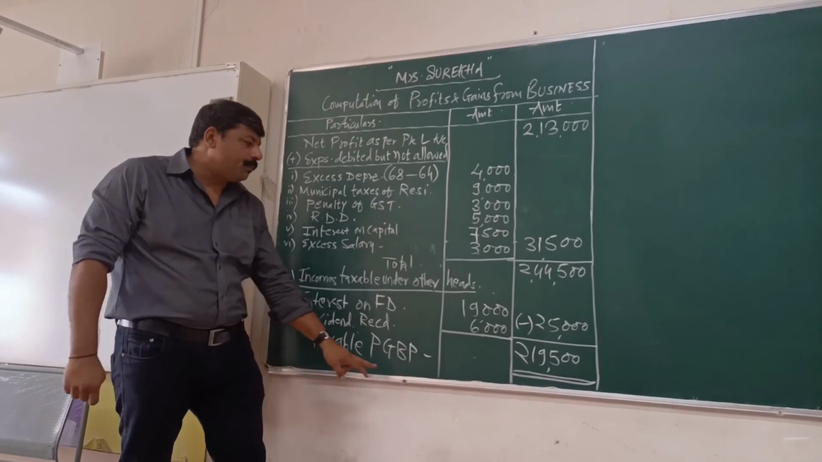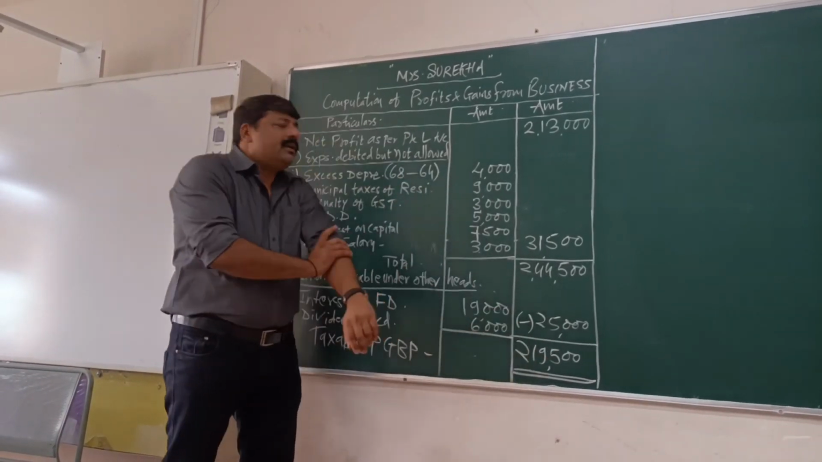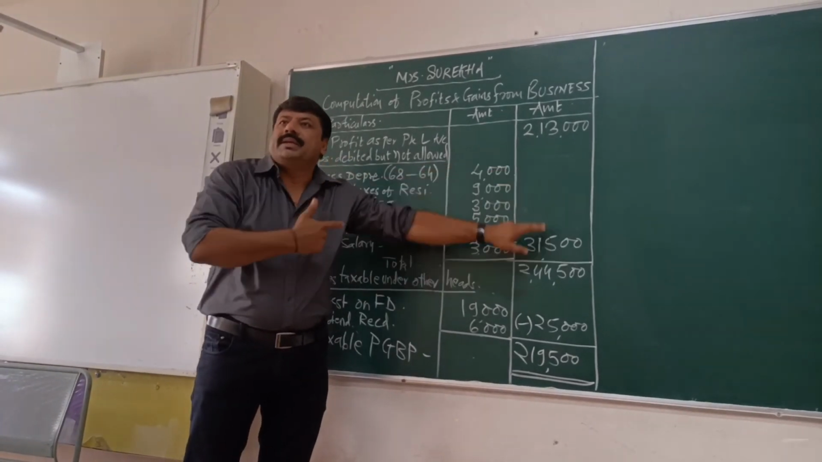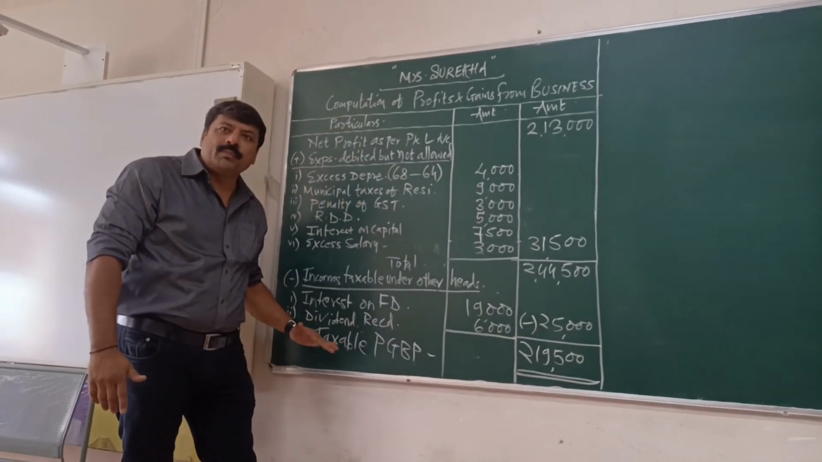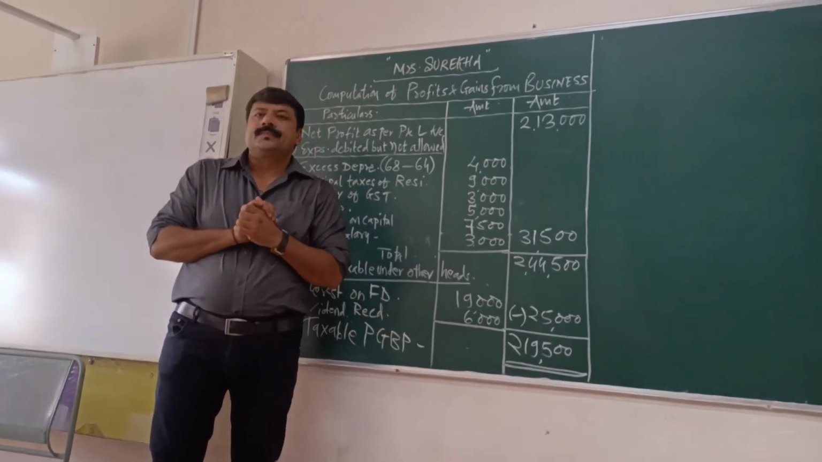So finally, taxable profits and gains from business and profession are 2,19,500. पहले कितना था उसका प्रॉफिट? 2,13,000. अभी कितना है? 2,19,500. Now it is perfect document. If any questions are there, you can ask. Any questions, any doubts. That's all.